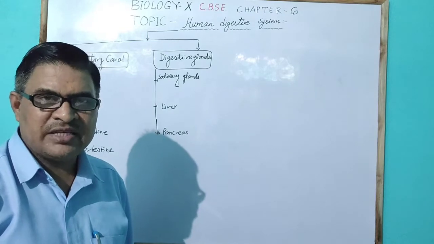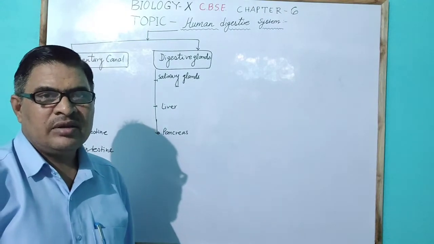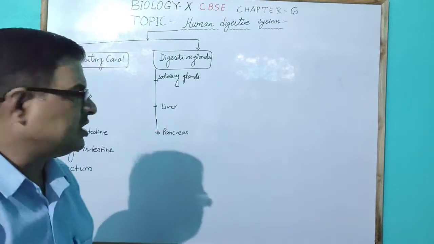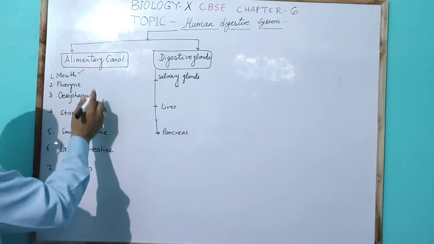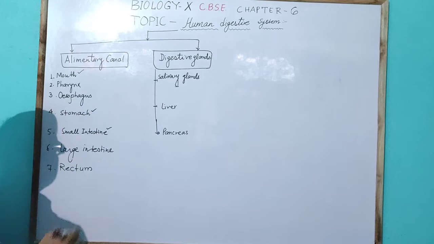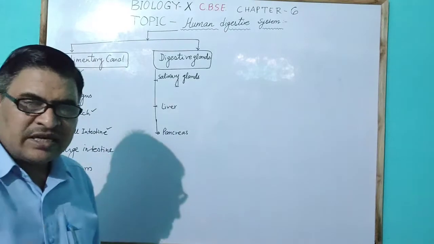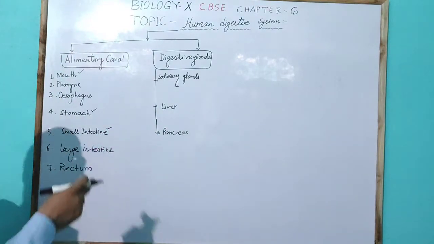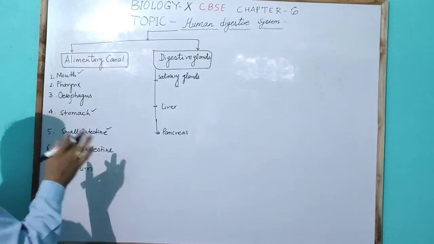By the help of enzymes, food digestion occurs in different parts of the digestive system, like the mouth, the stomach, and mostly the small intestine. There is no digestion in the pharynx, esophagus, and large intestine.